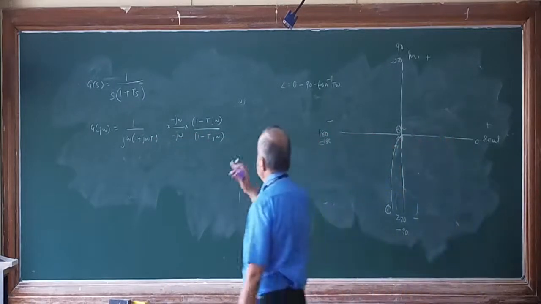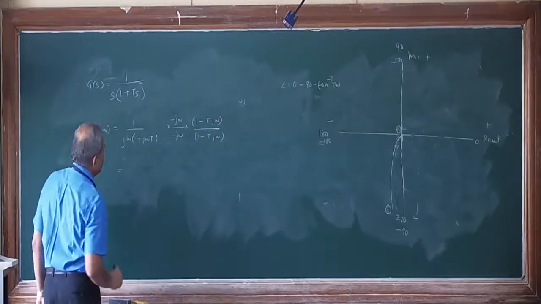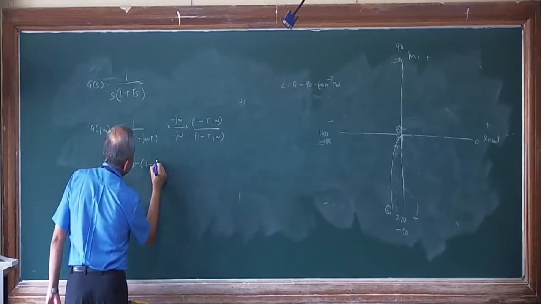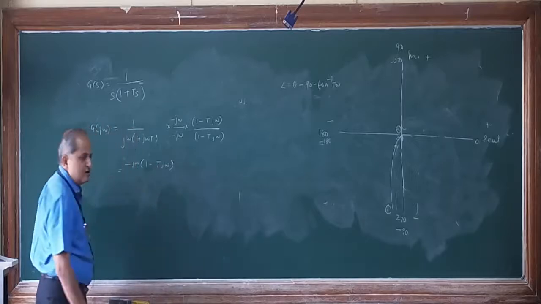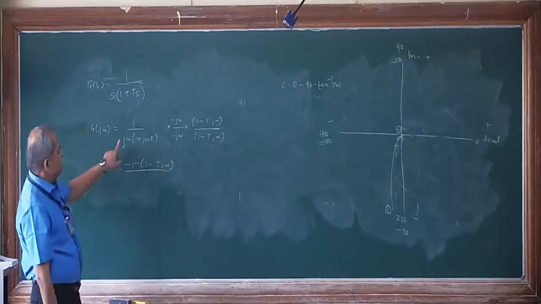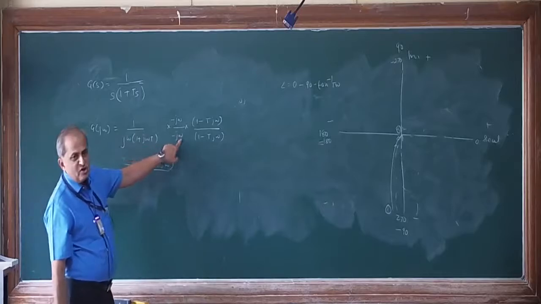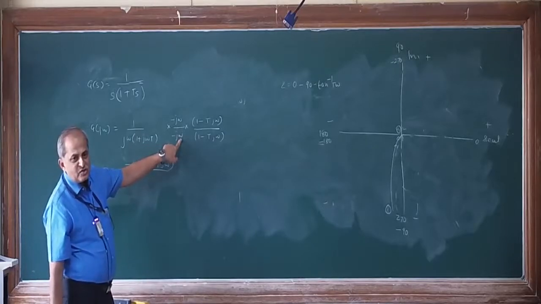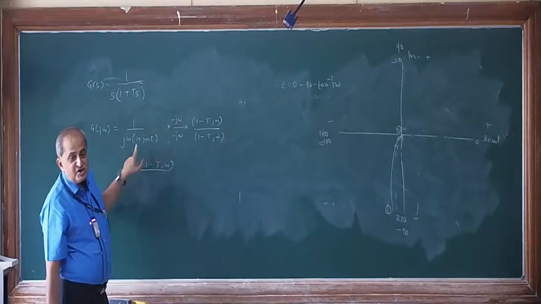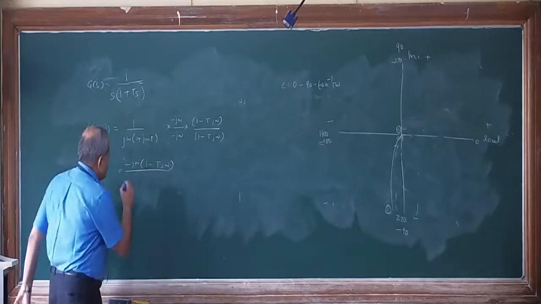Now this can be written as minus j omega into (1 minus t j omega) divided by j omega into j omega, which is j square omega square. This is minus, this is plus, so it is minus, but j square is minus 1, so it will become omega square.